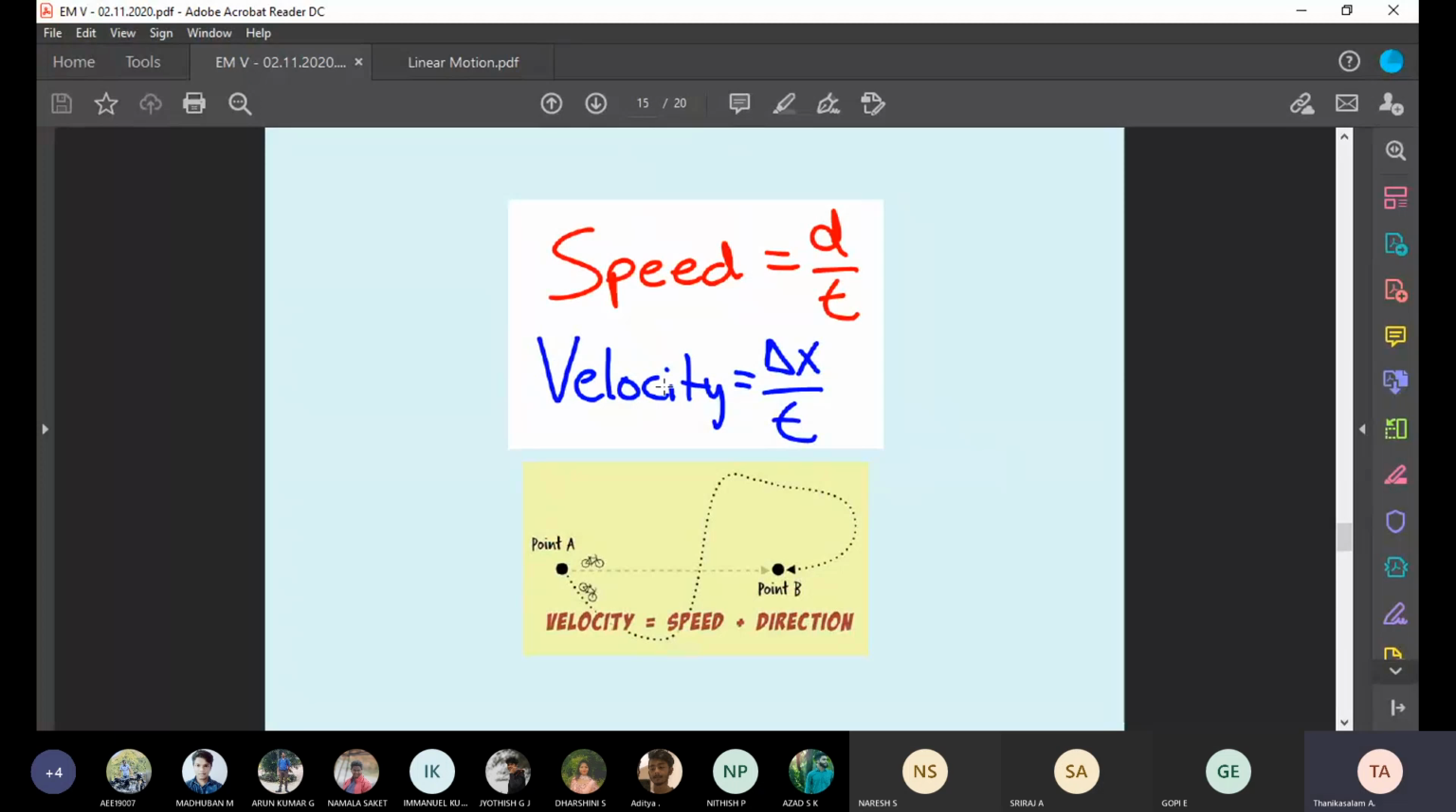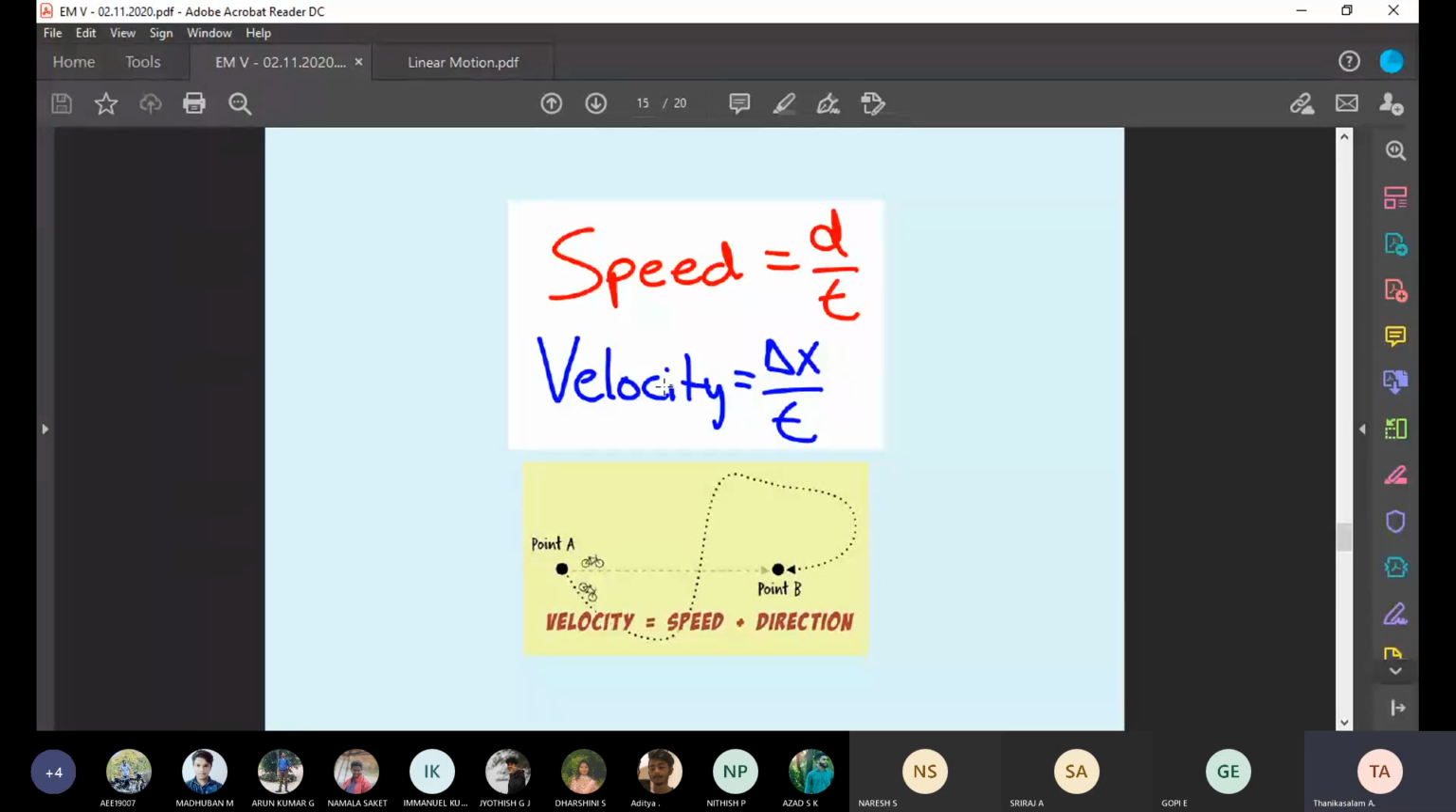What is speed? Distance divided by time. You can go anytime, anywhere, and reach the final point, divided by how much time you have taken. That is called speed. Velocity is in the same direction, that's why delta x, where x means a horizontal straight line. dx divided by t. So velocity is a vector quantity, and speed is a scalar quantity.